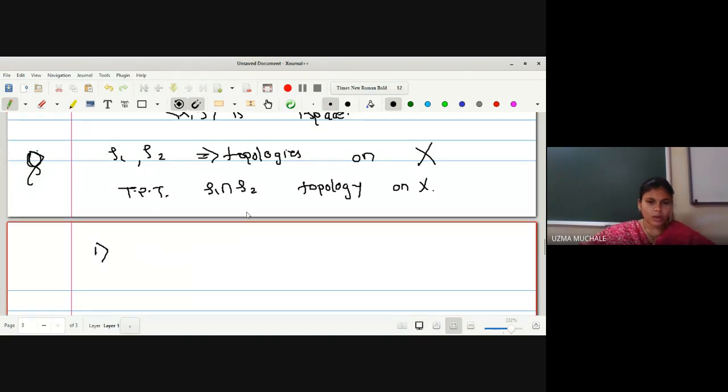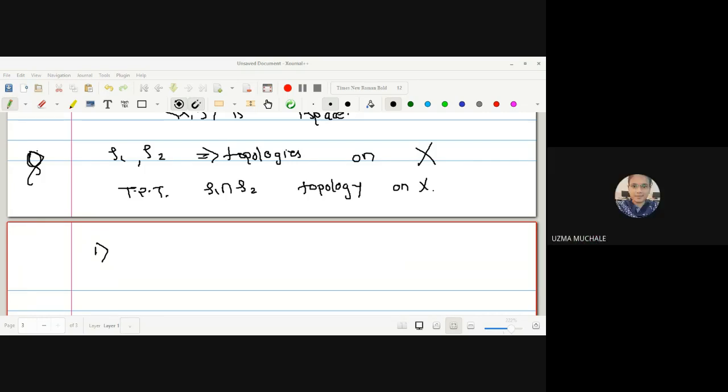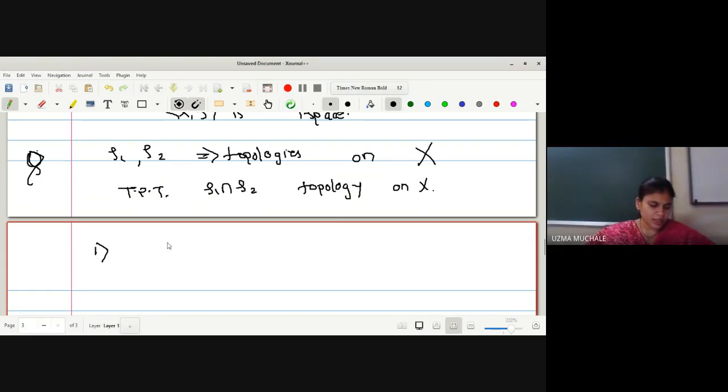What is our aim to prove now? τ1 intersection τ2 is a topology on X. Can anyone tell me how to prove this, that τ1 intersection τ2 is a topology on X?